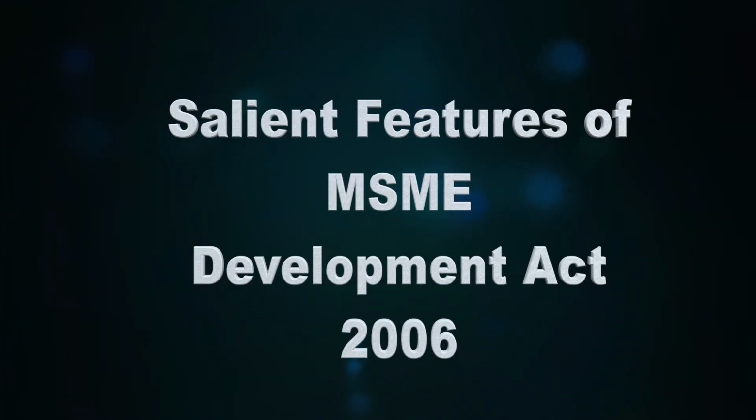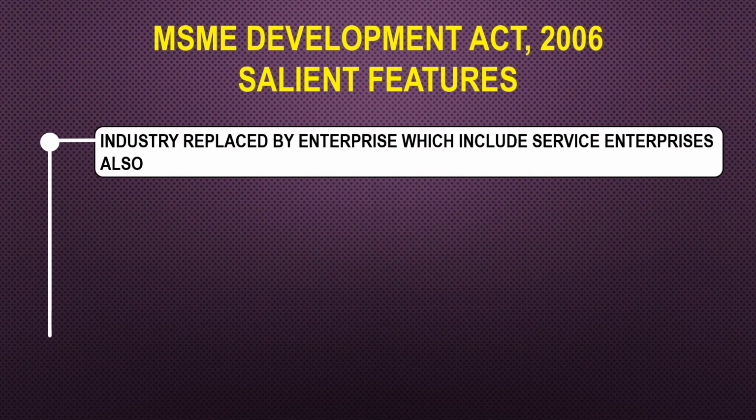Now, let us discuss some of the salient features of the MSME Development Act 2006. The word industry has been replaced by the enterprise, which includes the service enterprises also. We used to say small scale industries initially, medium scale industries, but now we talk of the small scale enterprises, medium scale enterprises, large scale enterprises, because we are covering the service sector also in addition to the manufacturing sector.